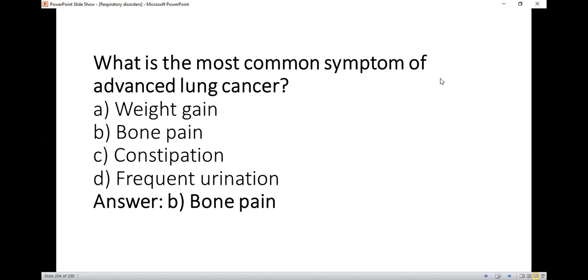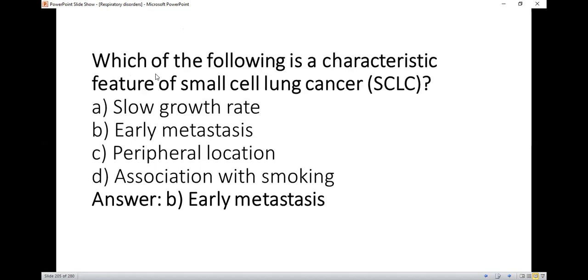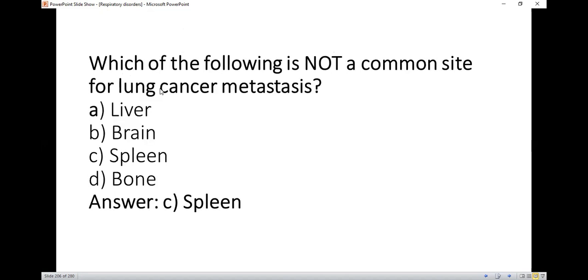What is the most common symptom of advanced lung cancer? So right option is B, bone pain. Which of the following is a characteristic feature of small cell lung cancer? So right option is early metastasis. ये क्या है? अर्ली मेटास्टेसिस में कैंसरस सेल दूसरी जगह फैल जाते हैं जिससे कैंसर बहुत तेजी से फैल जाता है।